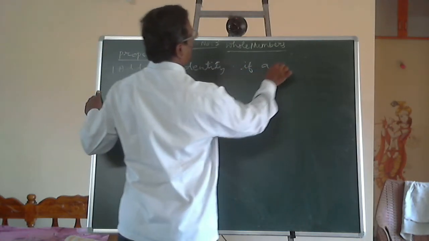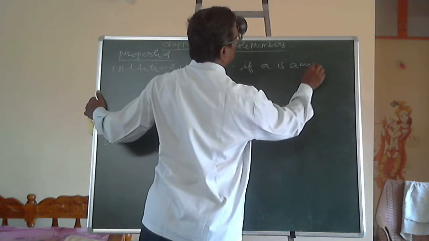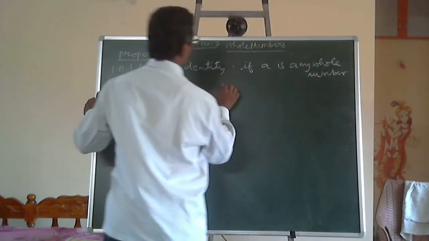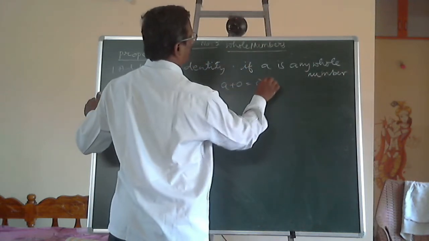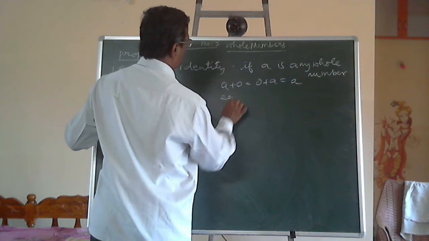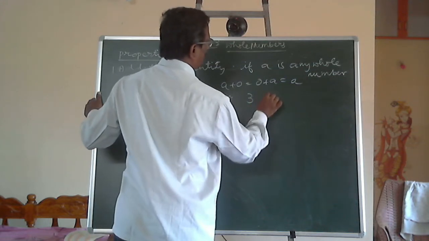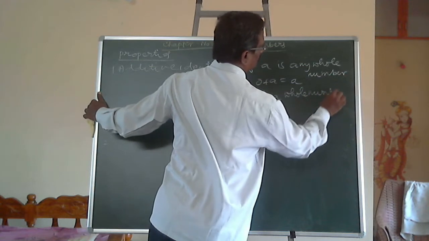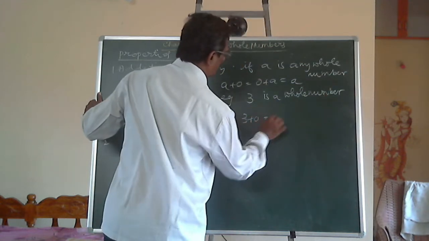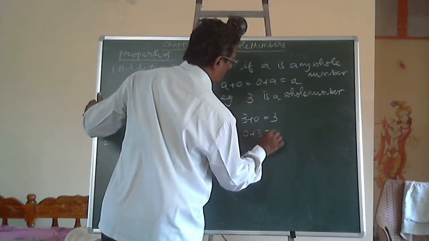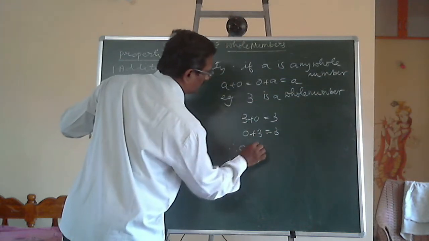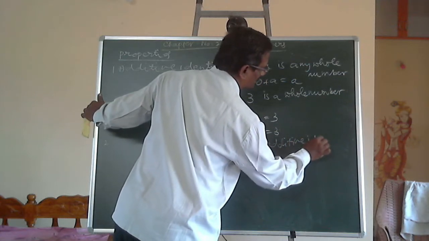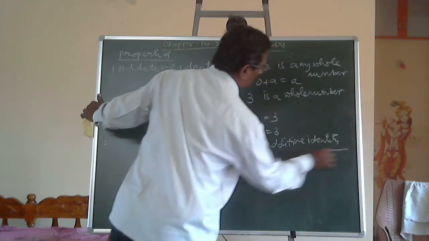If A is any whole number, A plus 0 is equal to 0 plus A is always equal to A. For example, 3 is a whole number. 3 plus 0 is equal to 3. 0 plus 3 is also equal to 3. Therefore, 0 is the additive identity. What do you call 0?